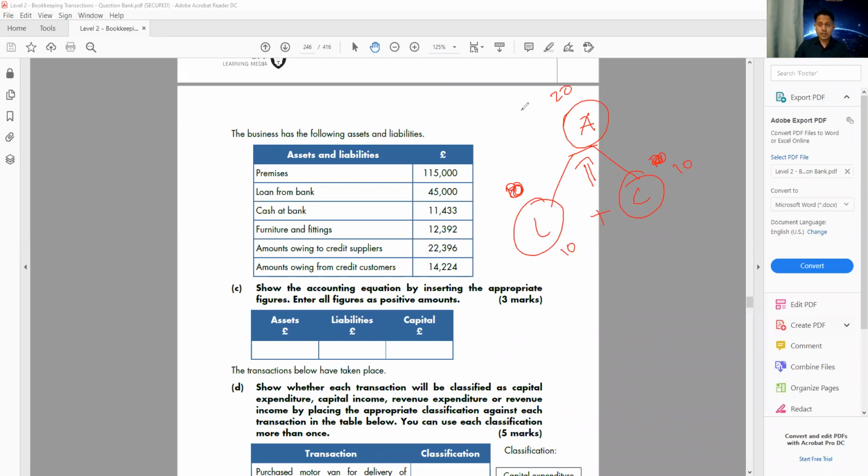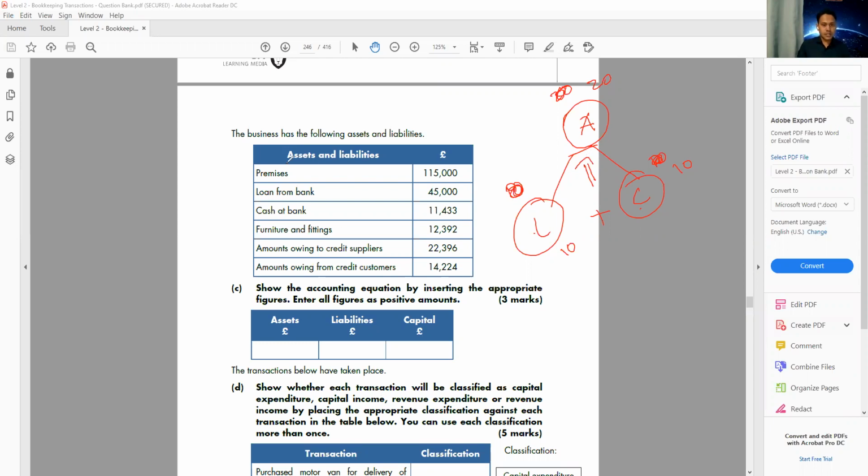If I don't know my asset, liability plus capital is the asset, 20. So this is the accounting equation. You have to remember these three boxes. Asset is the everything, the total asset. Inside the total asset, we have a portion of liability and a portion of capital. So if I know two, I can find the last one.